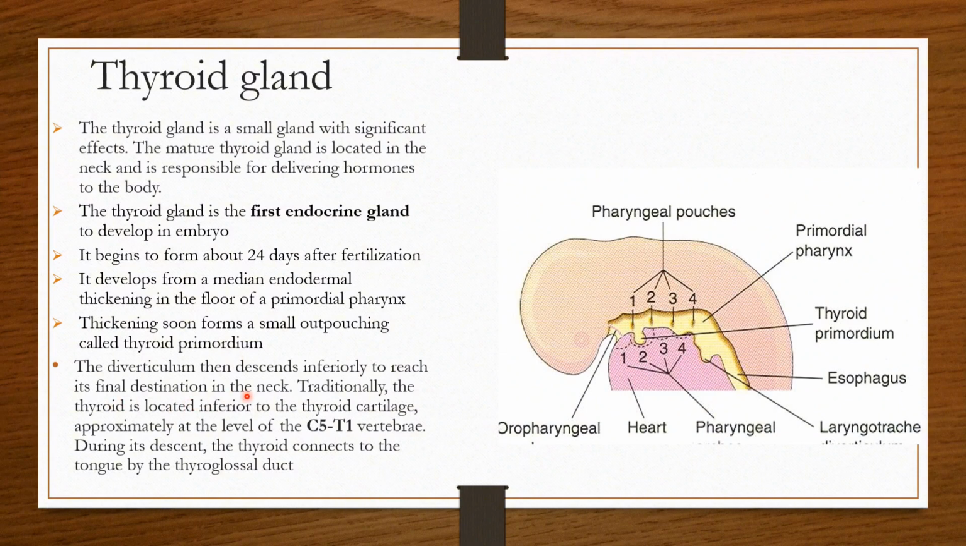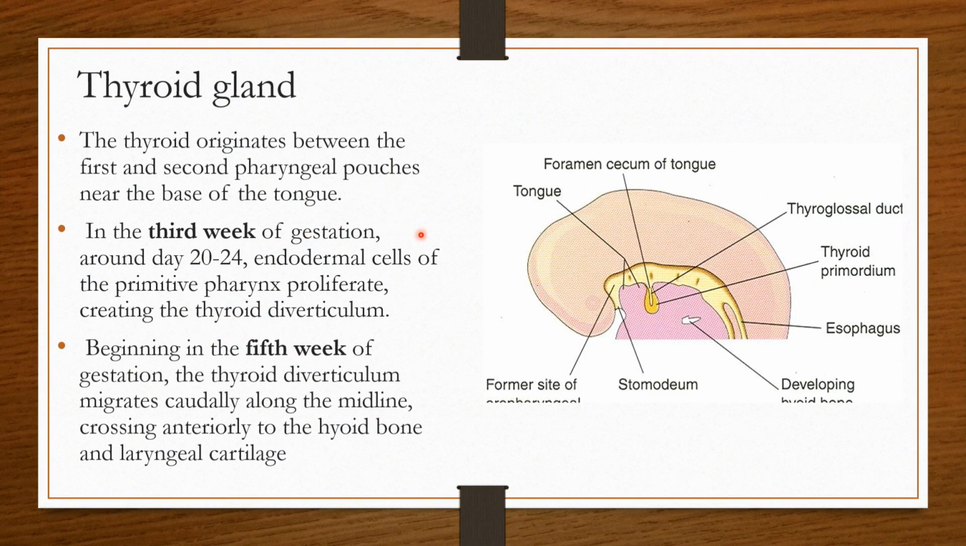This diverticulum then descends inferiorly to reach its final destination in the neck. Traditionally, the thyroid is located inferior to the thyroid cartilage, approximately at the level of C5 to T1 vertebra, which is also your MCQ. During its descent, the thyroid connects to the tongue by the thyroglossal duct. In this slide, you can see the thyroid originating between the first and the second pharyngeal pouches from the primitive pharynx, forming the thyroid primordium.